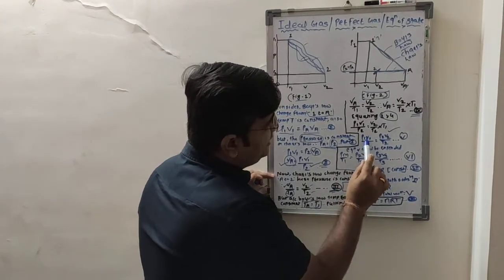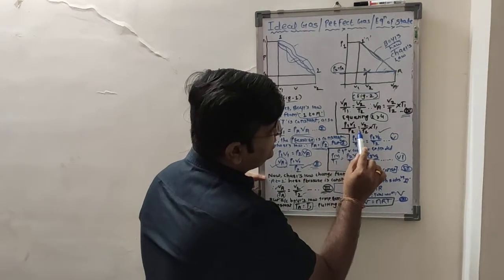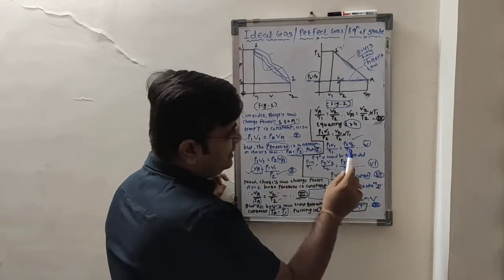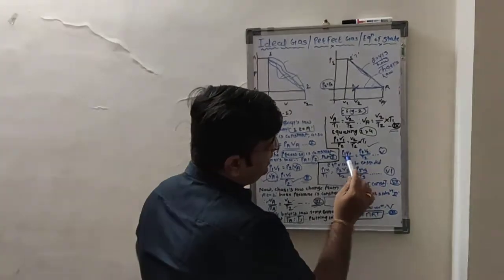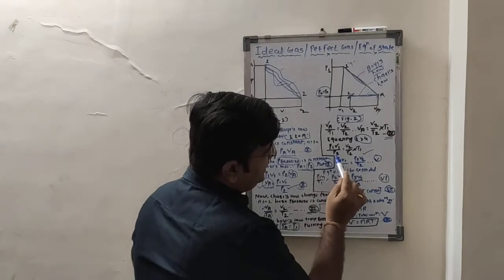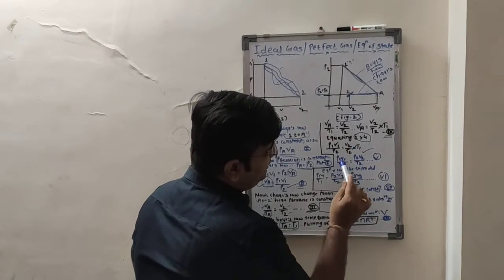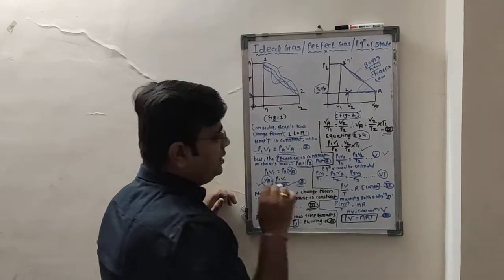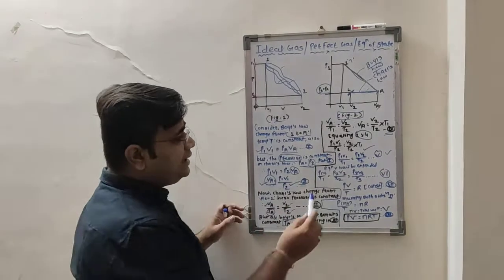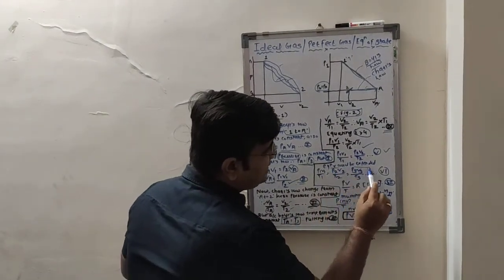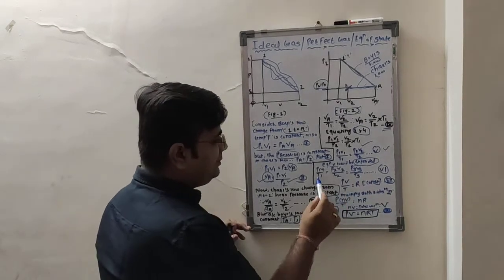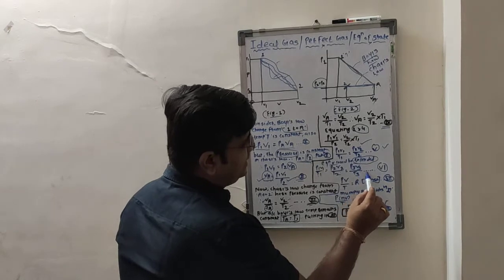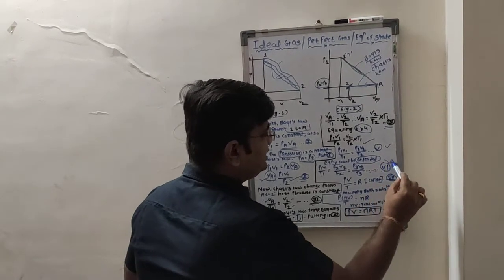So see here, P1 V1 by P2 is equal to V2 by T2 into T1. Here, just a little bit of adjustment: we have taken P1 V1 and T1 here, and P2 goes to the upper side. So P1 V1 by T1 is equal to P2 V2 by T2. That is what we have got. Now further, if you extend this equation, there may be P1 V1 by T1, P2 V2 by T2, P3 V3 by T3, and so on. So you will get equation 6.